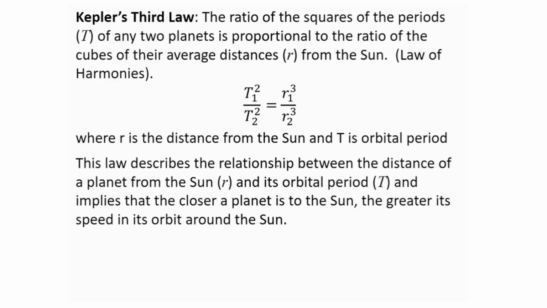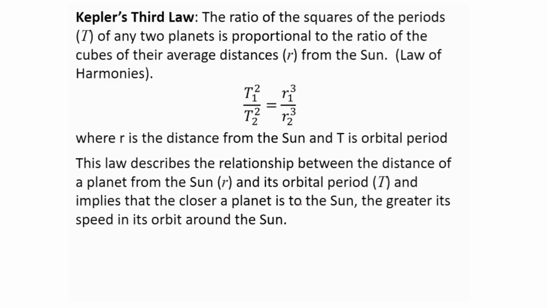The second law describes velocity; what does the third law describe? Orbital period t related to r. There we described v with r, here we describe orbital period t with r.